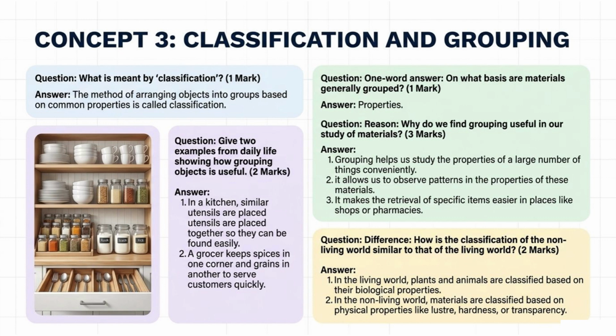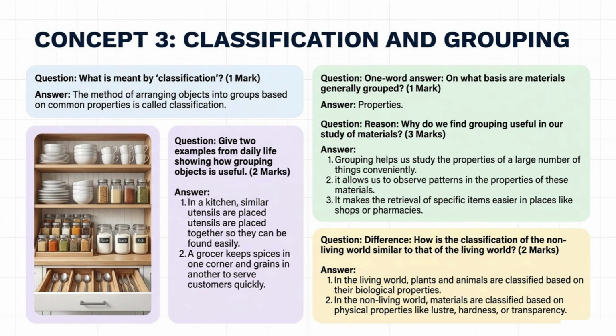Question. Give 2 examples from daily life showing how grouping objects is useful. 2 marks. Answer. In a kitchen, similar utensils are placed together so they can be found easily. A grocer keeps spices in one corner and grains in another to serve customers quickly. Question. Difference. How is the classification of the non-living world similar to that of the living world? 2 marks. Answer. In the living world, plants and animals are classified based on their biological properties. In the non-living world, materials are classified based on physical properties like luster, hardness, or transparency.